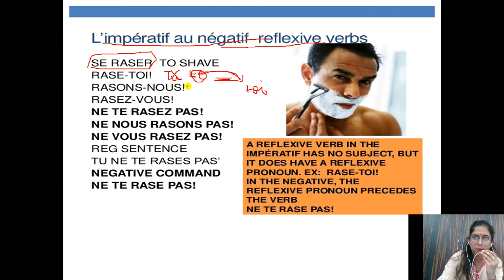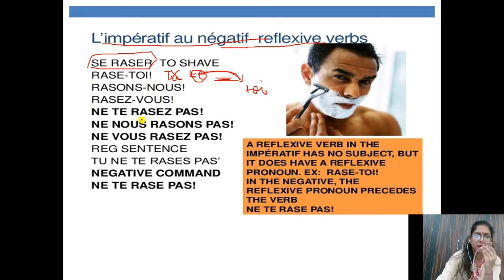So nous we have removed because we don't write nous. Then another nous is there. So placement will be changed. So nous will come here after the verb, but spelling is same. And vous also similarly vous rasez. So one vous we have removed because we'll not write in imperative. Then second vous we will place it after the verb and spelling is also same. Only in tu form the te changes to toi.